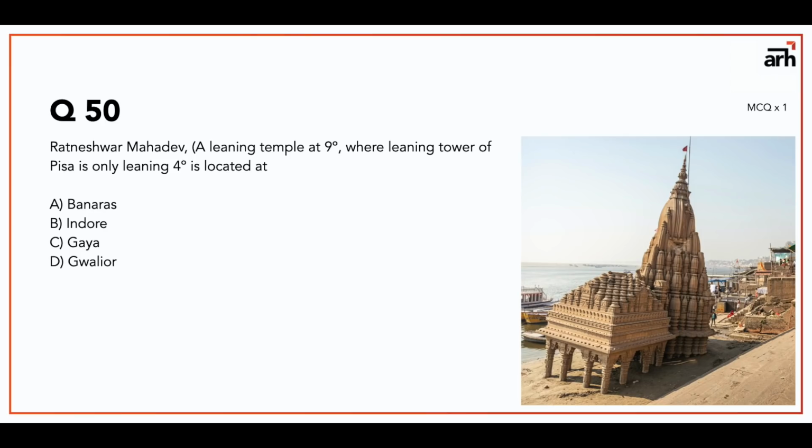Now, Ratneshwar Mahadev, a leaning temple at 9 degrees, where the Leaning Tower of Pisa is only leaning at 4 degrees, is located at... Now, this is a little information that I gave you. I think the question is framed so that you get more information from the questions also. So this is located in Banaras. There were a lot of different leaning temples in Banaras, but this one particularly is the Ratneshwar Mahadev temple in Banaras.